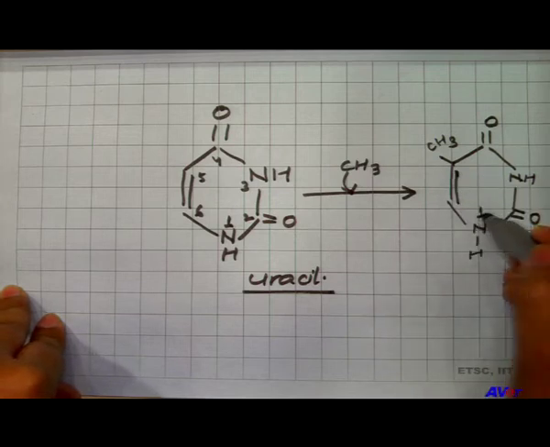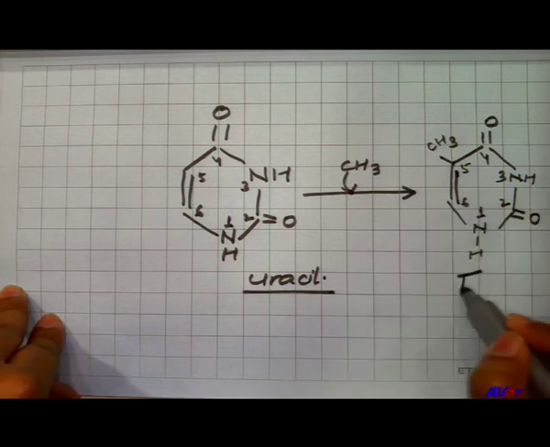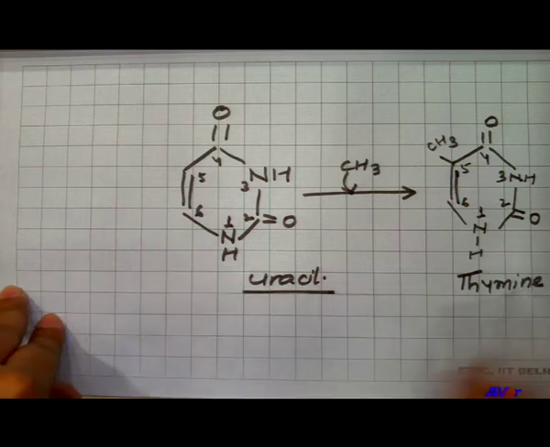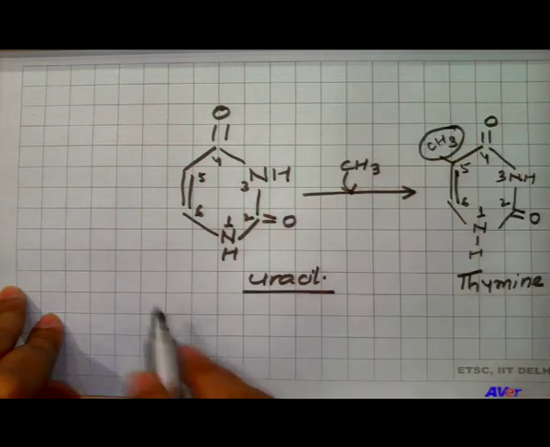First number of carbon, second, third, fourth, fifth and sixth. You can see this is a thymine nitrogenous base. A major difference between uracil and thymine is the presence of a methyl group.